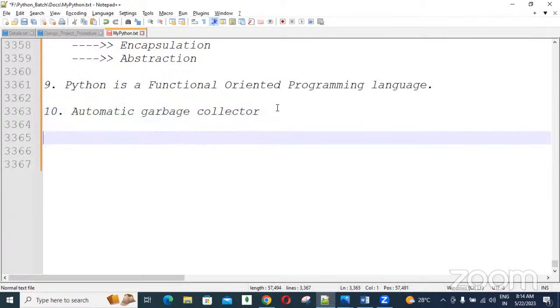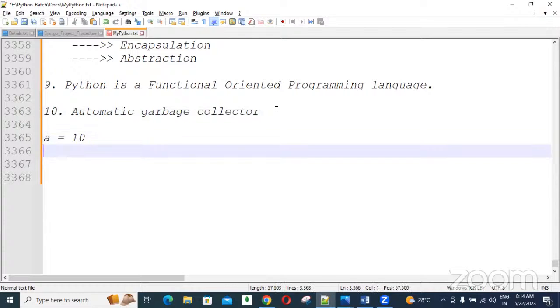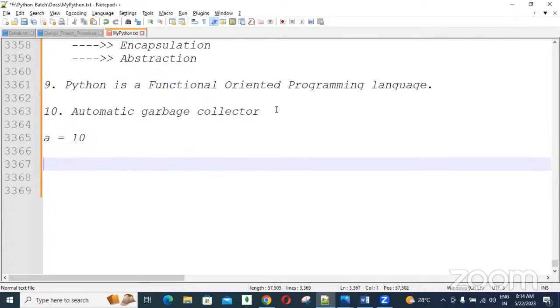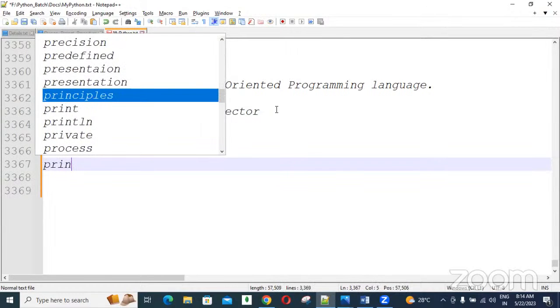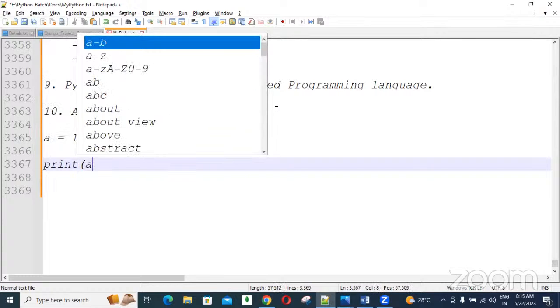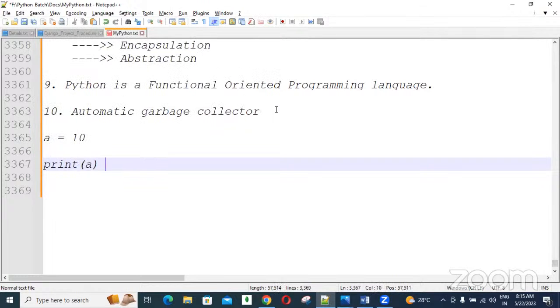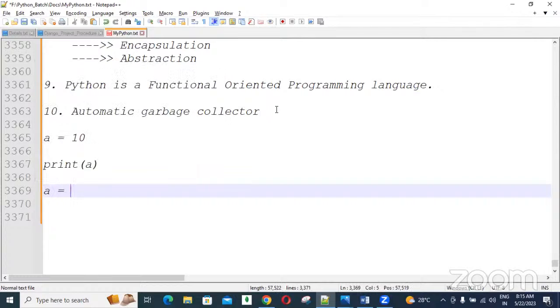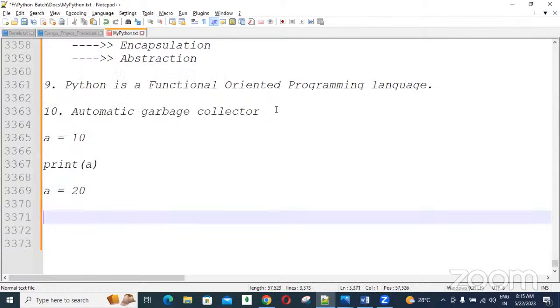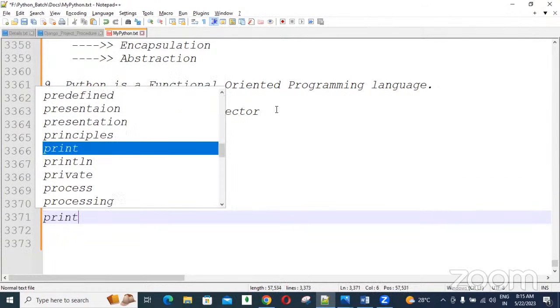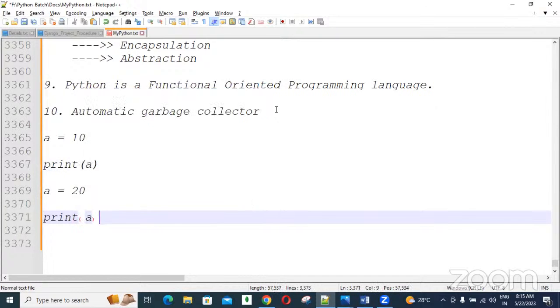How? We can see here. a equal to 10. Now if I print a, I'll get the 10 value. Next I give a equal to 20. So print a, then do we get 10 or 20? We get 20.